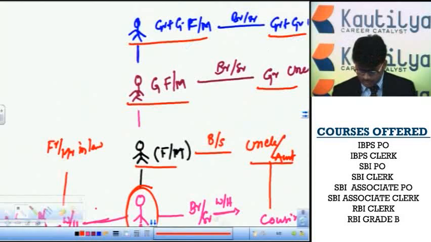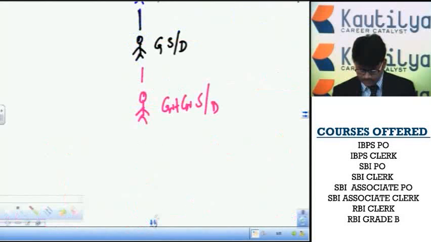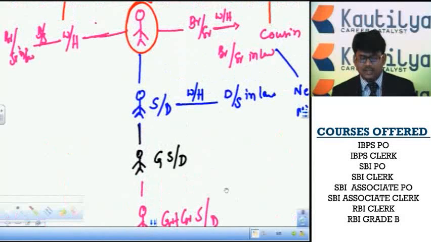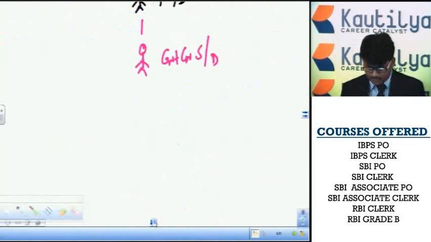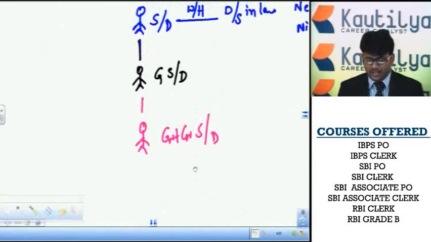Next, if you move in the downward direction, the person's child is called son or daughter. That son or daughter's wife or husband is called daughter-in-law or son-in-law. Followed by that, in the downward direction, that person's son or daughter is called grandson or granddaughter. Then the child of that person is called great grandson and great granddaughter. This is the blood relation strategy.